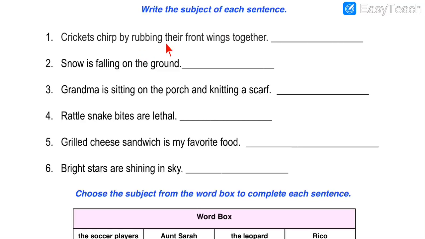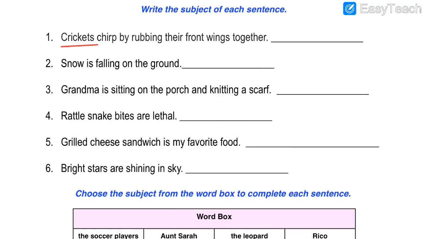So what is our subject? Who rubs the front wings together? Who is rubbing the front wings together? So that is cricket. So crickets is our answer, and we have to write this answer in the blanks over here. This is not the cricket, the sport. This is about the insect, and that insect chirps, makes a sound. So the doer of the action, who is chirping? Cricket. So that is to be written over here.